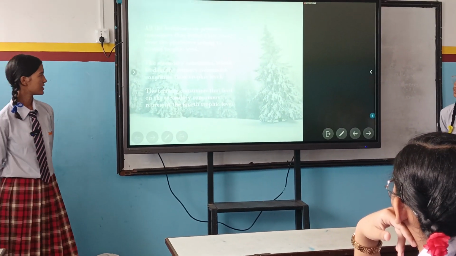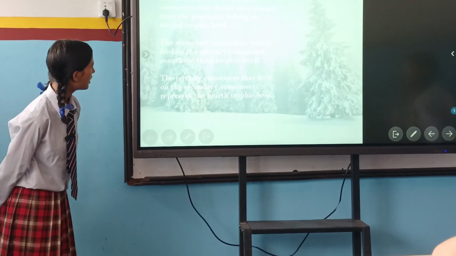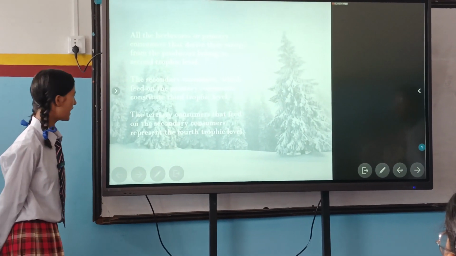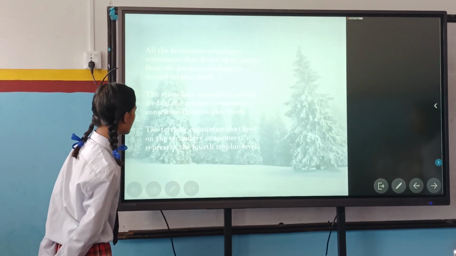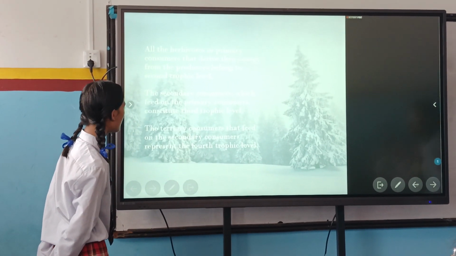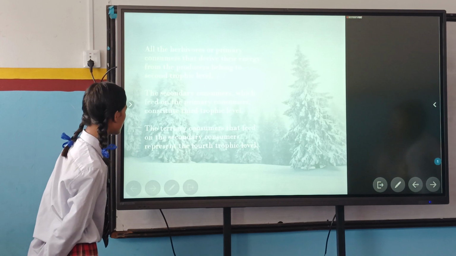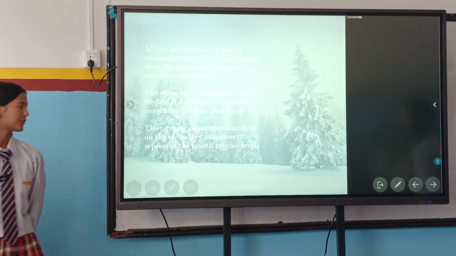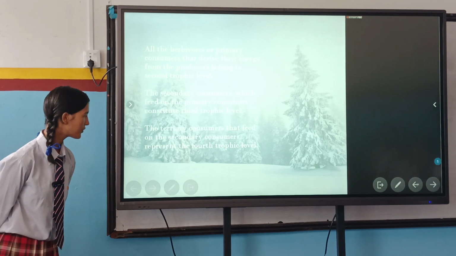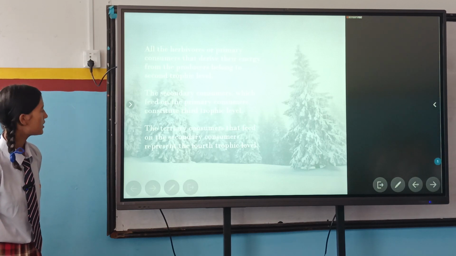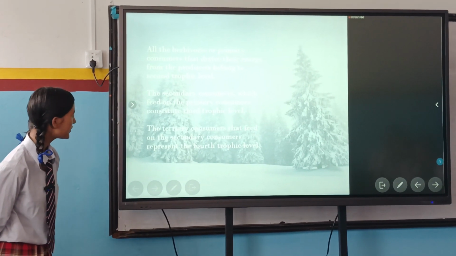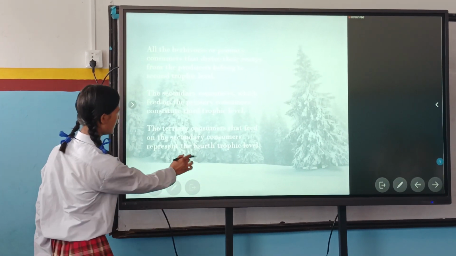The third trophic level is the secondary consumer which feeds on the primary consumer, and the tertiary consumer that feeds on the secondary consumer represents the fourth trophic level.